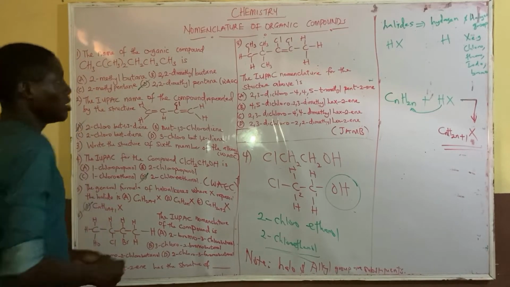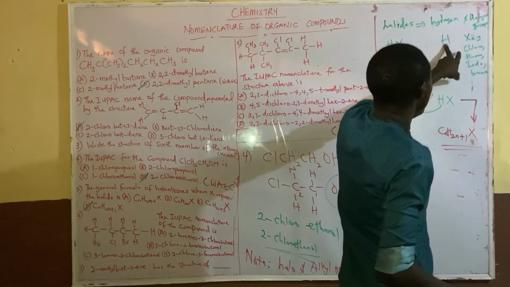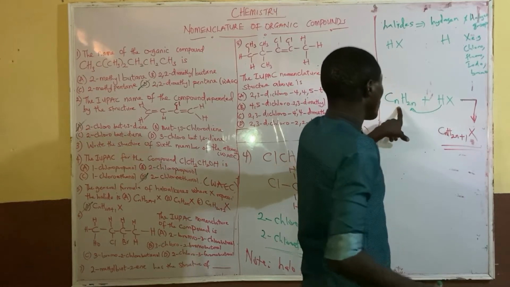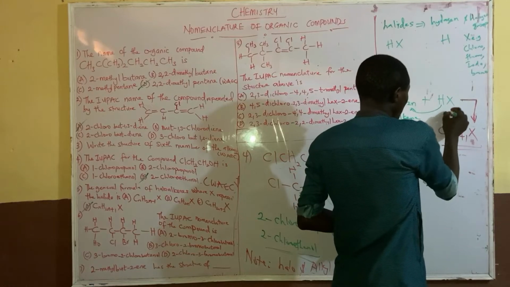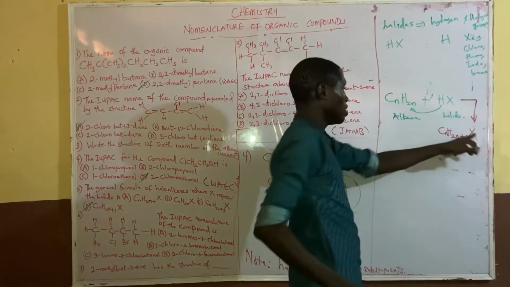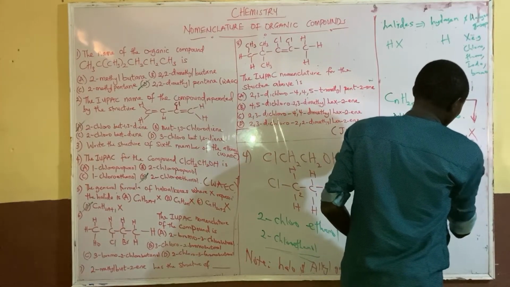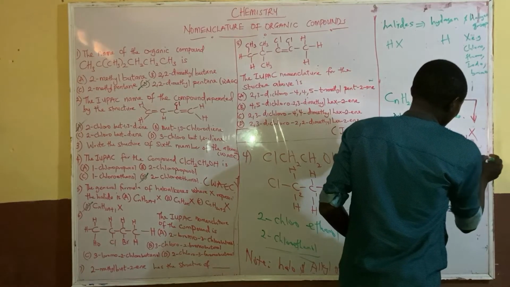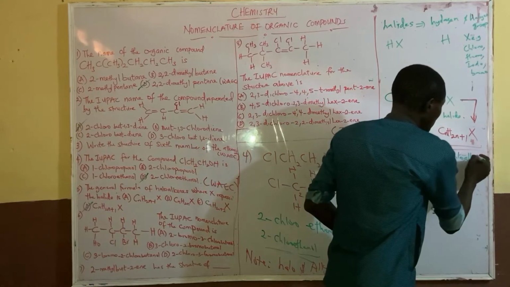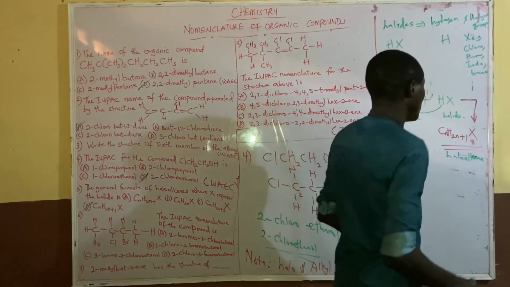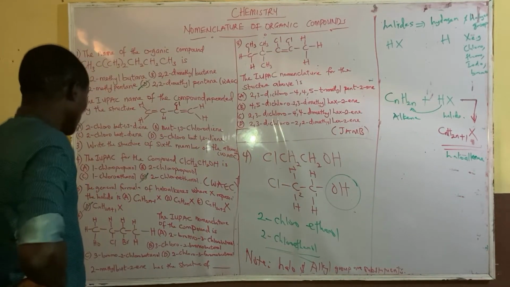So the option is D. Note that a halide is hydrogen and halogen. Halide plus alkene gives haloalkane. Because this one is not one word, we say haloalkane, whichever you want to call it.